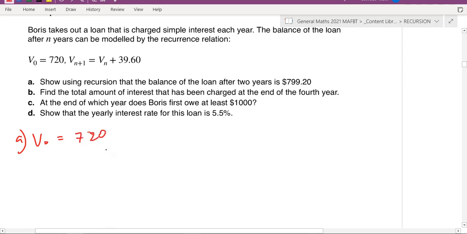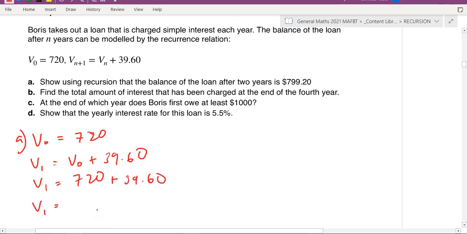720 is how much he began with. The next term, according to this recurrence relation, is adding 39.6. So it's going to be V0 plus 39.60. Therefore, V1 is 720 plus 39.60. That should be 759.60.